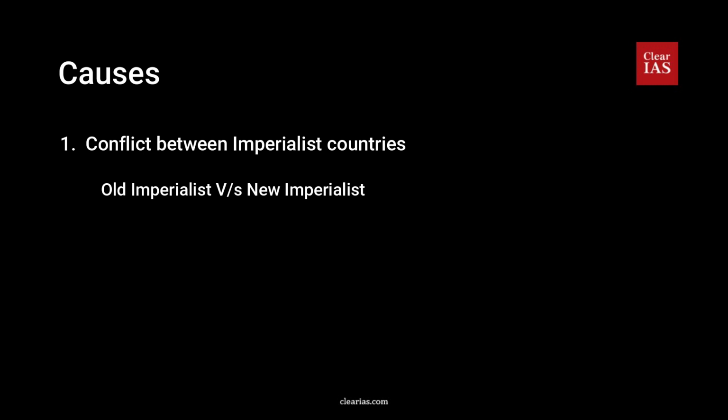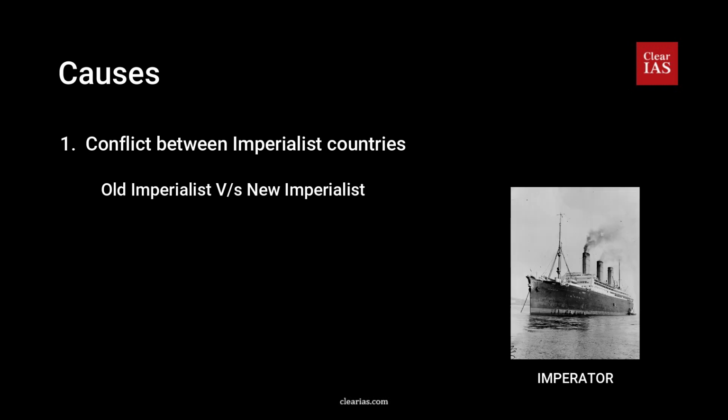Germany entered the shipping trade by the creation of Imperator. Also, Germany built a railway line from Berlin to Baghdad. So Germany was expanding its operations, and this became a point of contention between the old imperialist countries like Britain and France and the new imperialist countries headed by Germany.